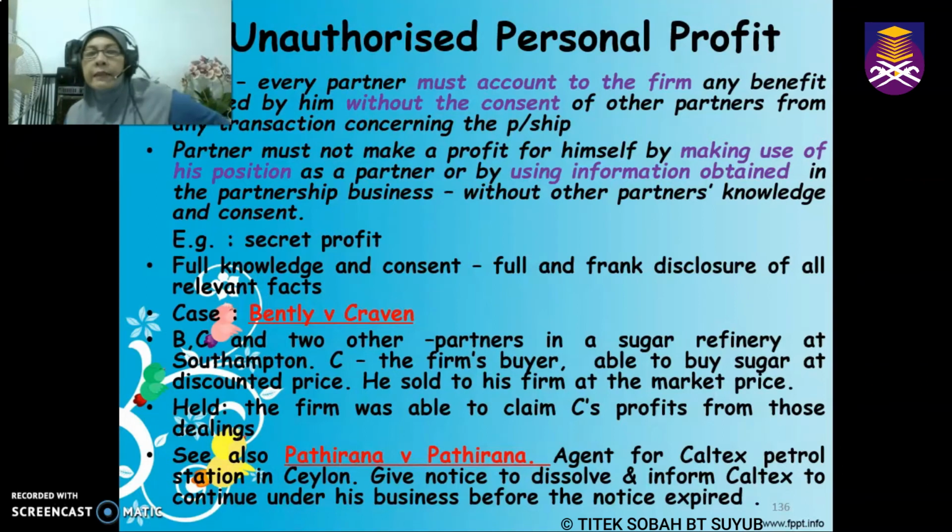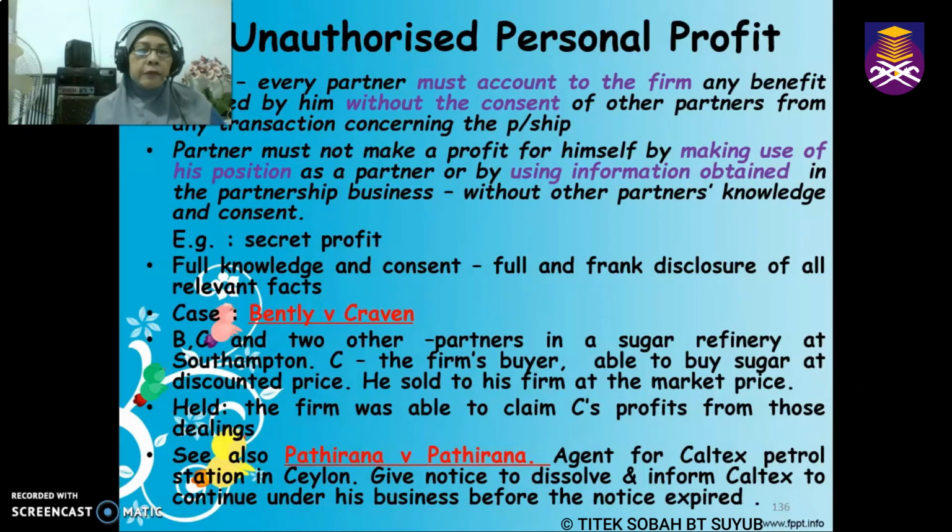The important words I have highlighted in purple. If what is being done by these partners is done with full knowledge and consent, then this will not be considered as secret profit. The disclosure has to be full and frank disclosure.